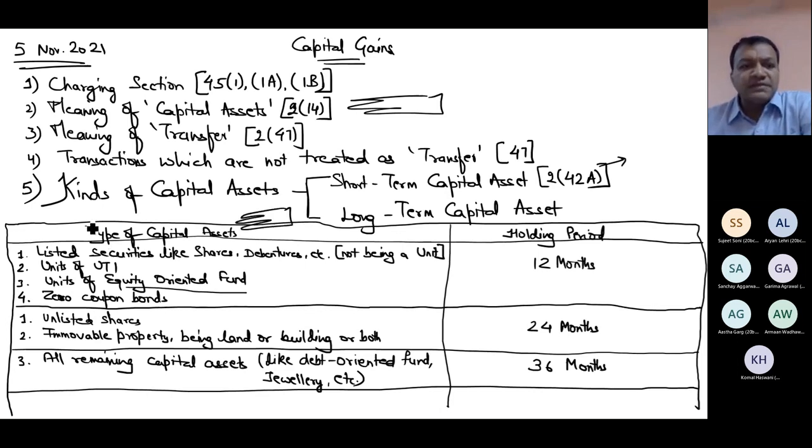Now the type is easy to decide because it will be mentioned in the question. How do you determine the holding period? It's not so easy to determine it. It might not be an easy case, though it's not so tough also, but just by having a first look, you might not get the answer of what is the exact holding period.